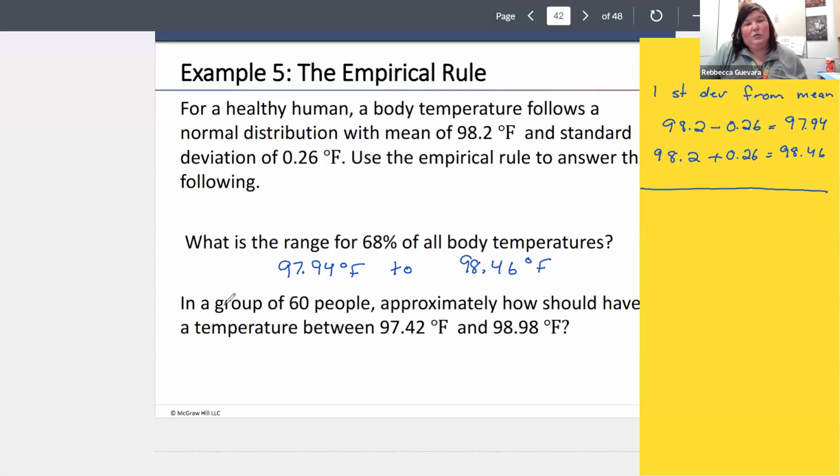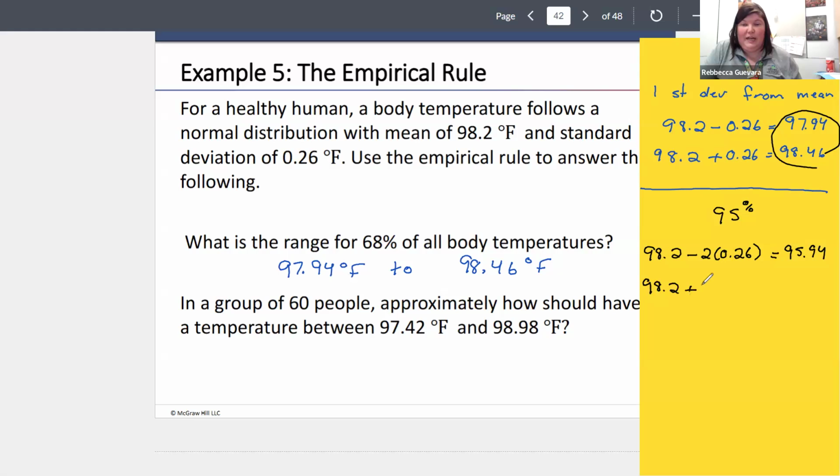Okay. So in a group of 60 people, approximately how many are going to be in this temperature range? Well, we know it's not 68 because we already know what 68 is. Let's see what 95 would look like. So 95 would be 98.2 minus 2 times 0.26. So we just want to subtract 2 standard deviations. And that's going to give me 97.68. And then we're going to take my 98.2 and add 2 times 0.26. So we're just adding 2 standard deviations.